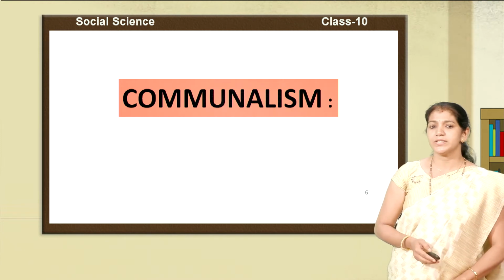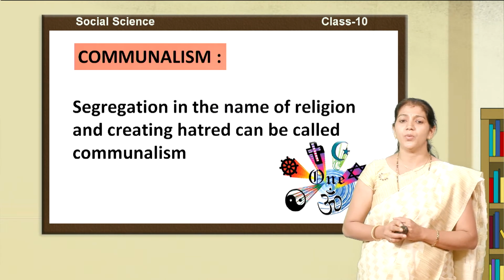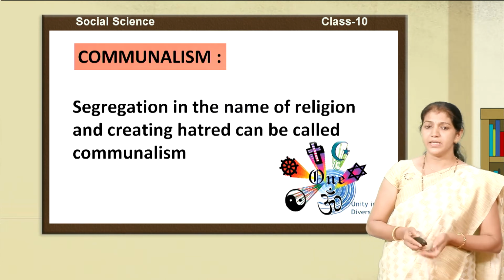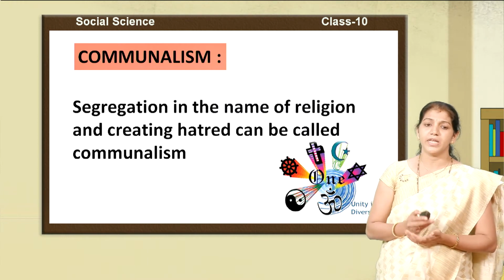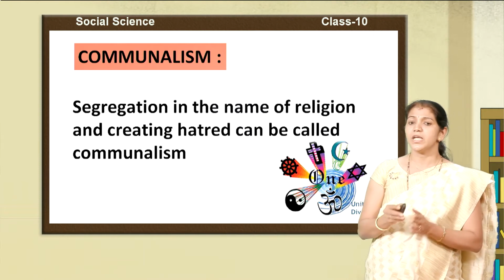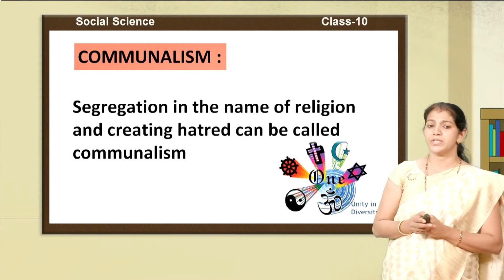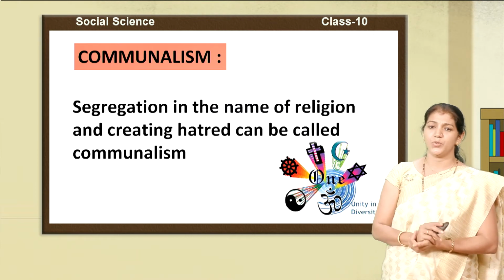First, I want to discuss communalism. What is communalism? Segregation in the name of religion and creating hatred can be called communalism. It means dividing the people in the name of religion, the different religions: Hindu, Muslim, Christian. This type of segregating of society creates hate sections in the society. It is known as communalism.